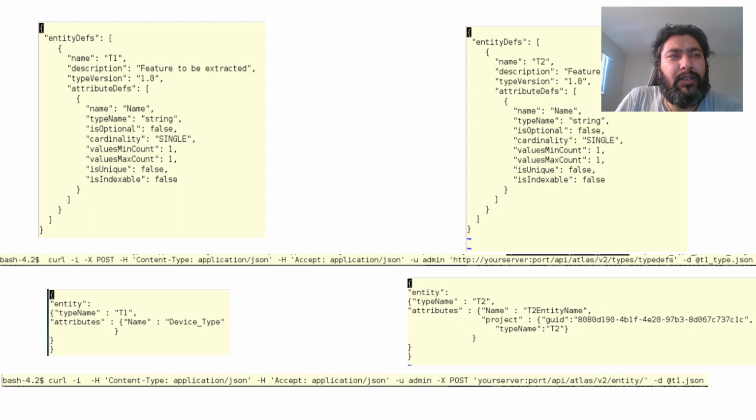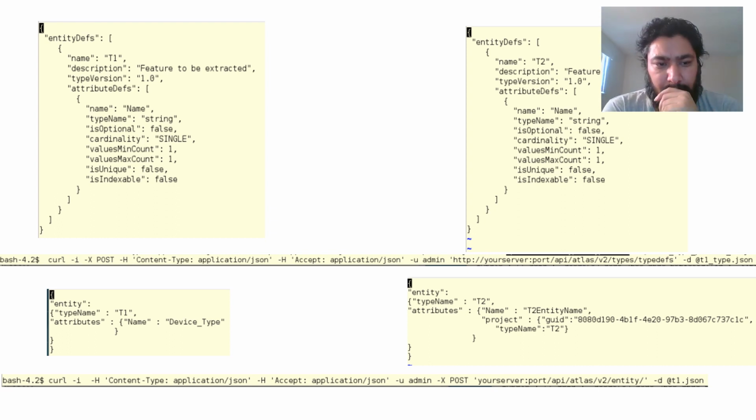Simply, we are saying that we have to send a POST request to the server where content type is application/JSON, and accepted type is also application/JSON, and user is admin in my case. Then you give the URL as we discussed earlier. This is the server name, the port name, and then atlas/v2/types/typedefs, and in the end -d @.